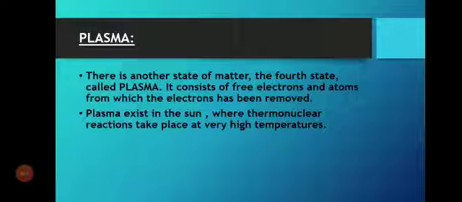Thermonuclear reactions take place at a very high temperature. This is also called plasma. Plasma is the fourth state. It's not very common, but when there is a very high temperature like in the sun and in thermonuclear reactions, in this state the fourth state, plasma, comes.